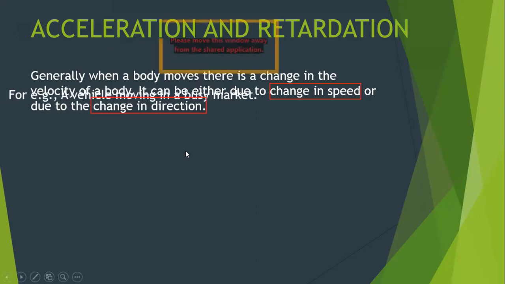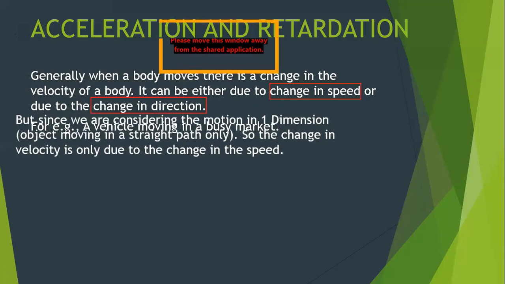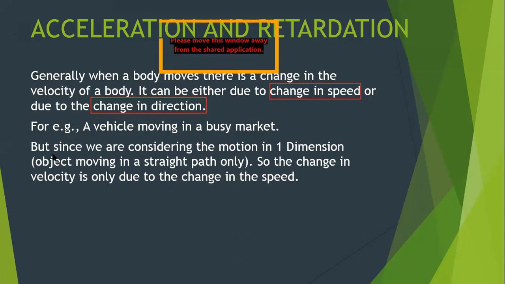Now, let's take an example, a moving vehicle in a busy market. But in this topic of our discussion, our discussion is limited to motion in one dimension. What's the name of our chapter? Motion in one dimension.